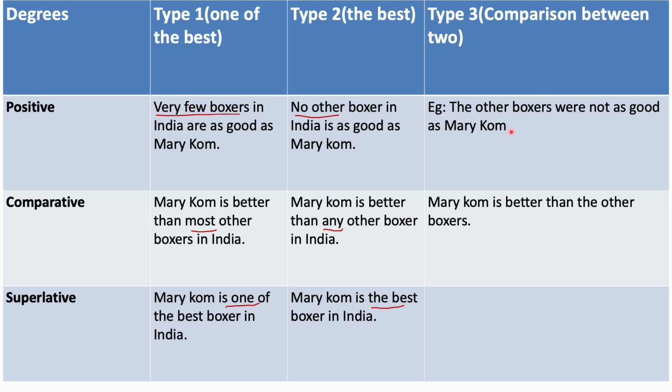Let's look at the third type. The third is comparison between boxers. That is, if we are writing the other boxers are not as good as Mary Kom, so when we are changing into comparative, we'll write Mary Kom is better than the other boxers. Remember that we are not changing the meaning. We're just trying to change from one form to another. Good becomes better in here.